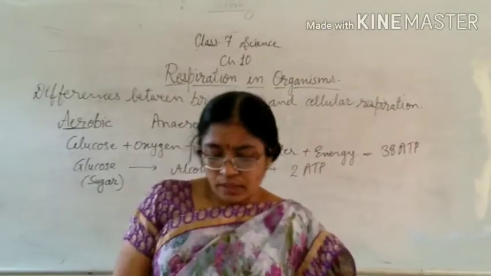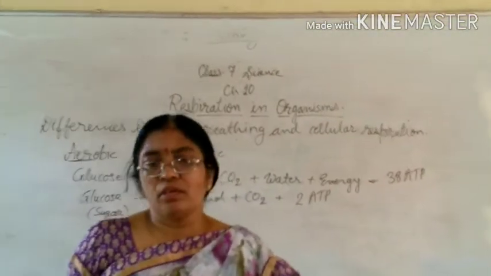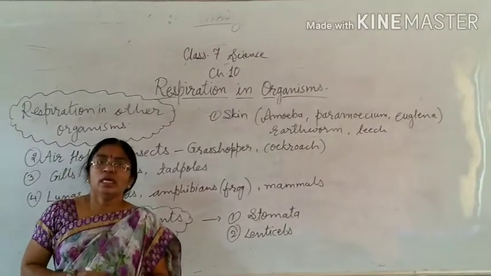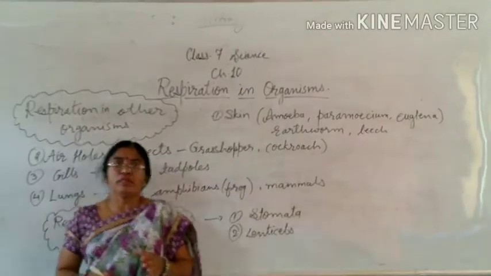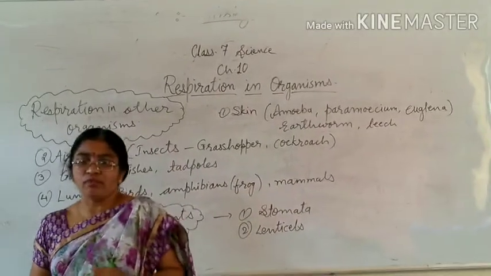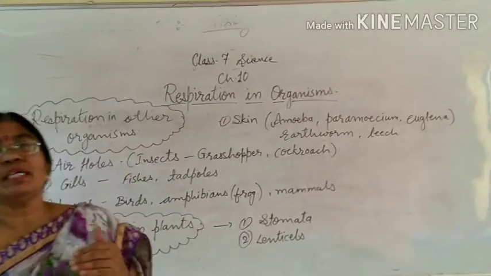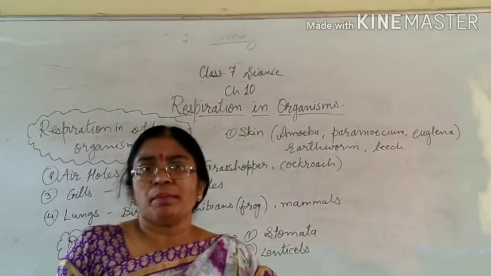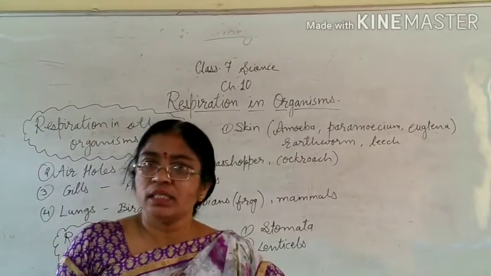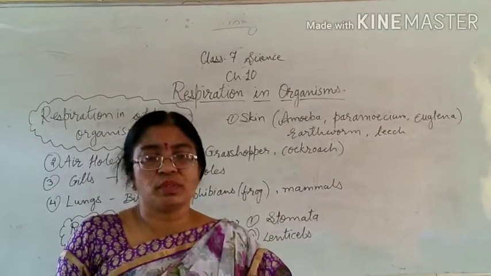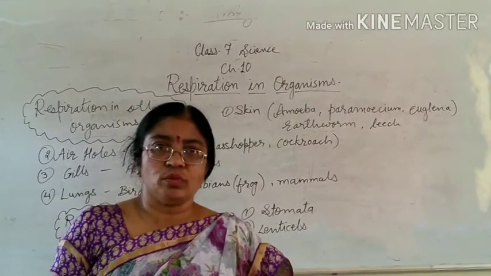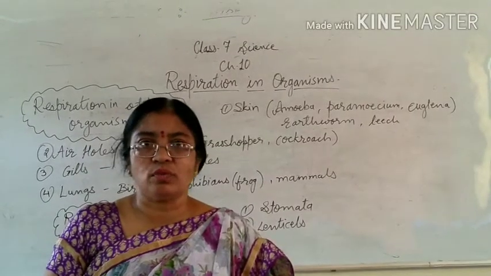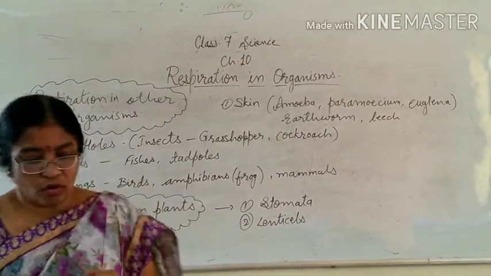Now this is the respiration process which is found in human beings. In different organisms, different modes of respiration are found, and different body parts are also used for this process. For example, in some organisms, skin is used for the breathing process. In some organisms, lungs are used, in some organisms, gills are used. One by one we will discuss all of them.